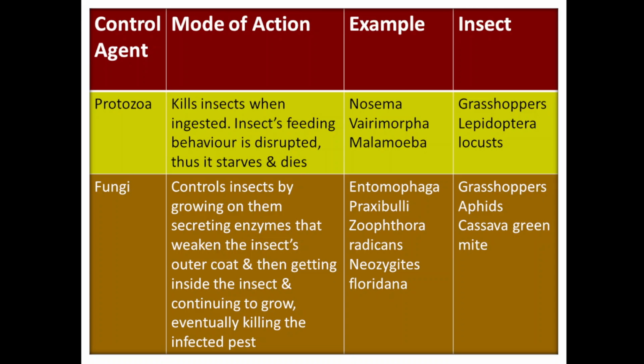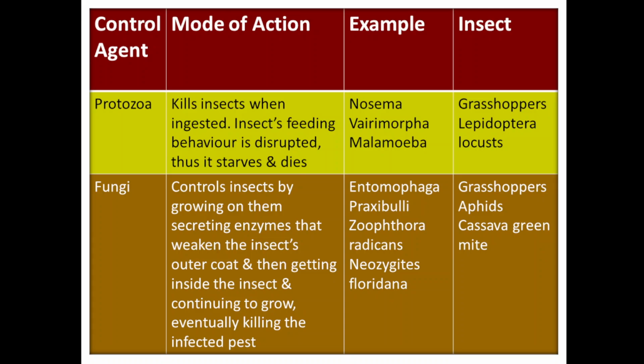Fungi. They control insects by growing on them, secreting enzymes that weaken the insect's outer coat and then getting inside the insect and continuing to grow, eventually killing the infected pest. When the fungi grow on them, they secrete certain enzymes, and these enzymes weaken the insect's outer coat, and then they go inside the insect and continue to grow.